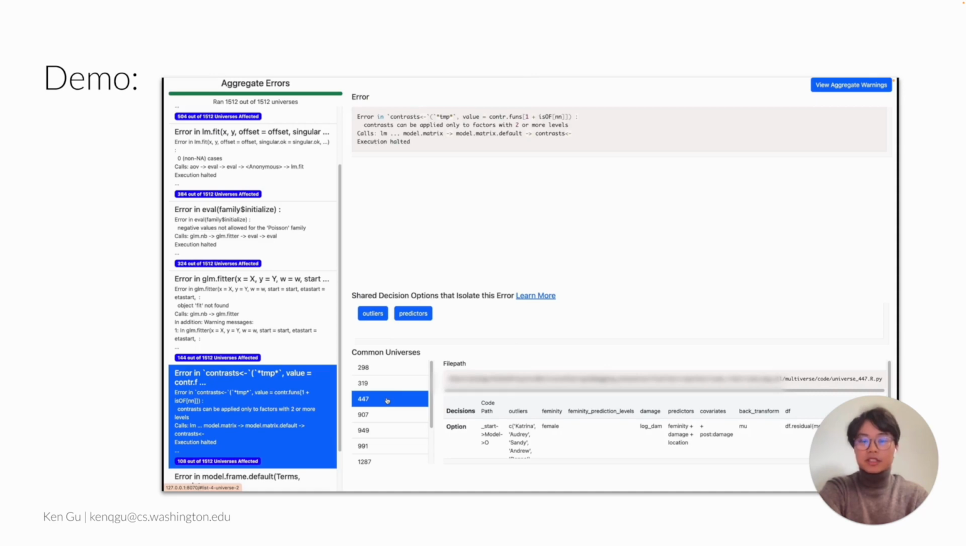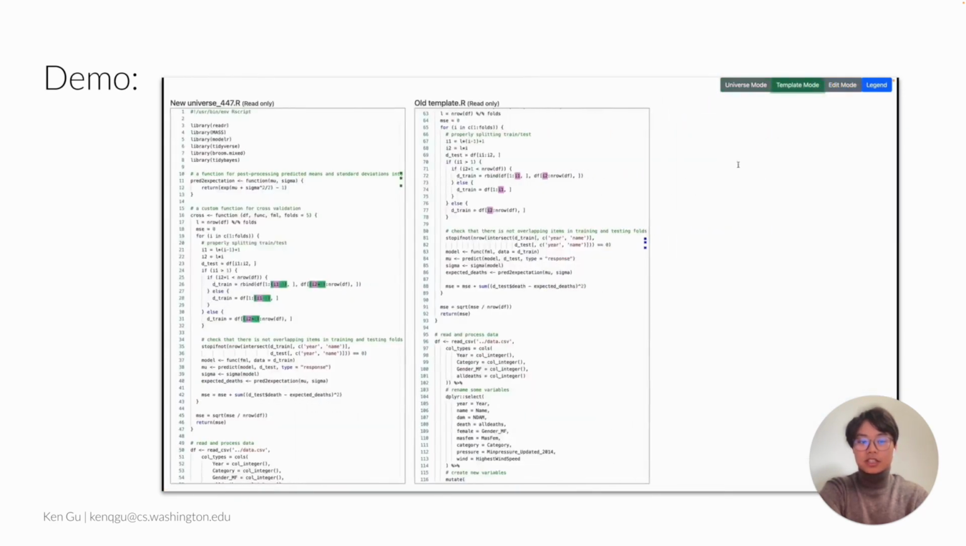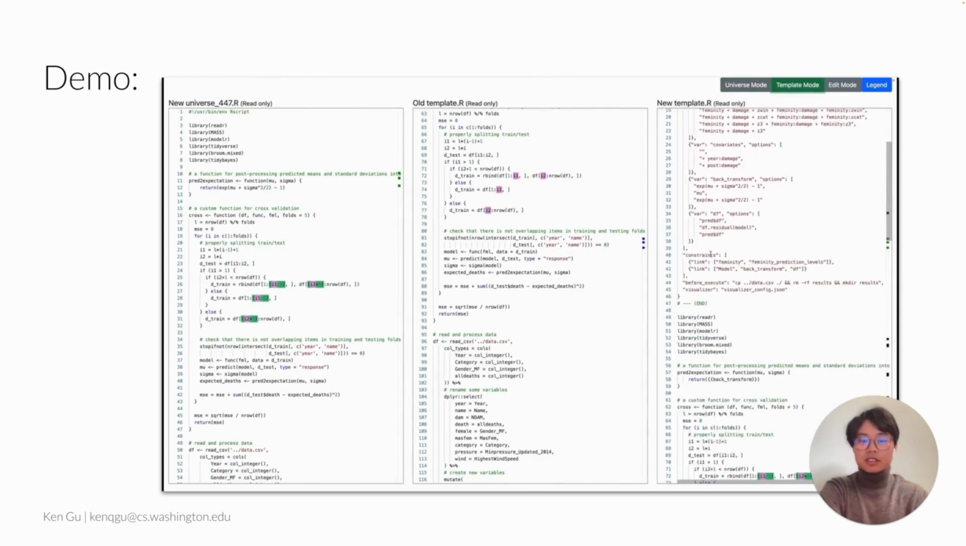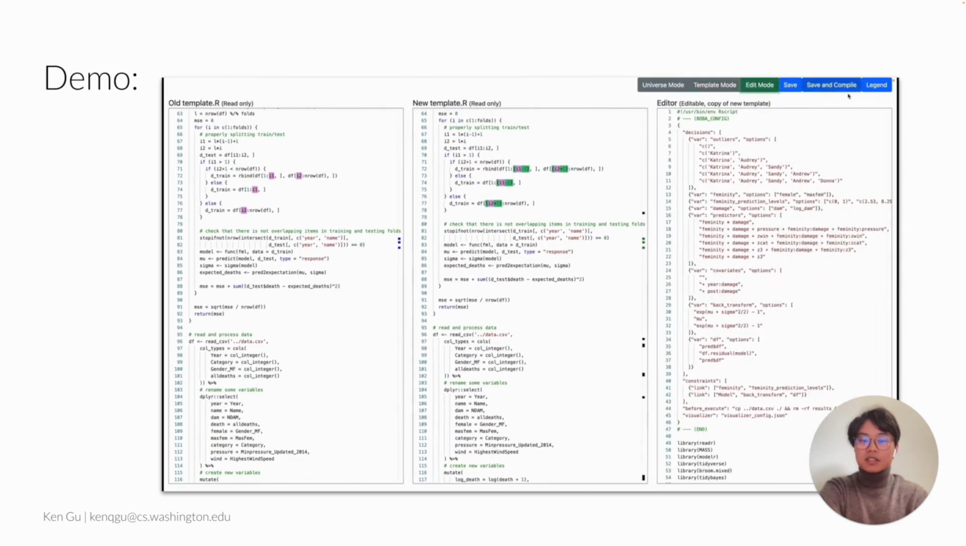If she wants to make changes to the universe, she can use the universe to multiverse specification diff to see how her changes will be propagated to the multiverse specification. These are suggestions, which you can then make the final changes to in a separate editor, and finally save or save and compile.